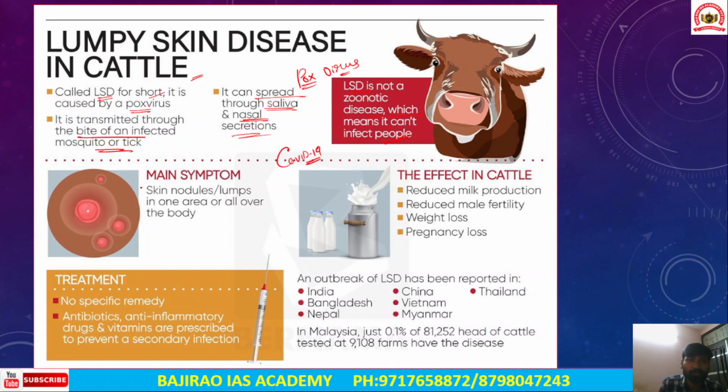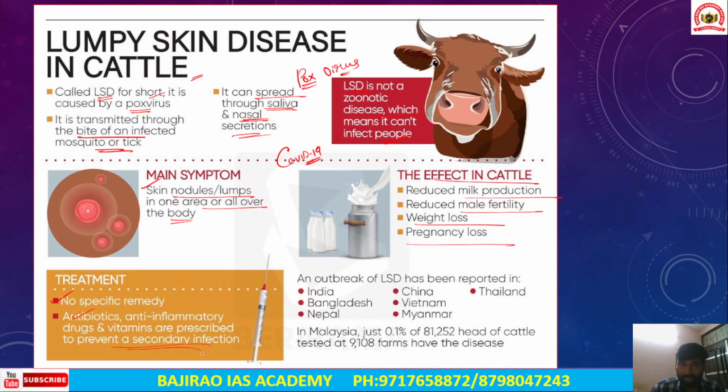Now, the main symptoms of lumpy skin disease include skin nodules developing, with lumps in one area or all over the body. So what will be the effects on cattle? It will reduce milk production, reduce male fertility, and also lead to weight loss and pregnancy loss. There is no specific treatment available as of now, but antibiotics, anti-inflammatory drugs, and vitamins are prescribed to prevent secondary infection.